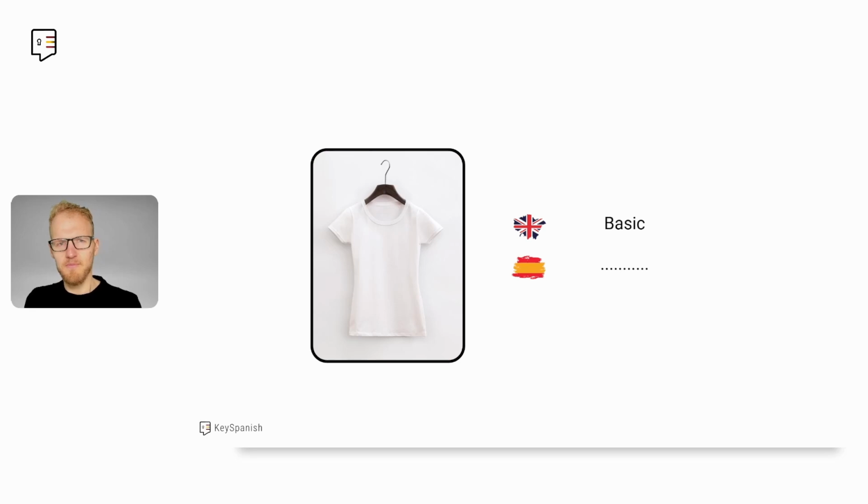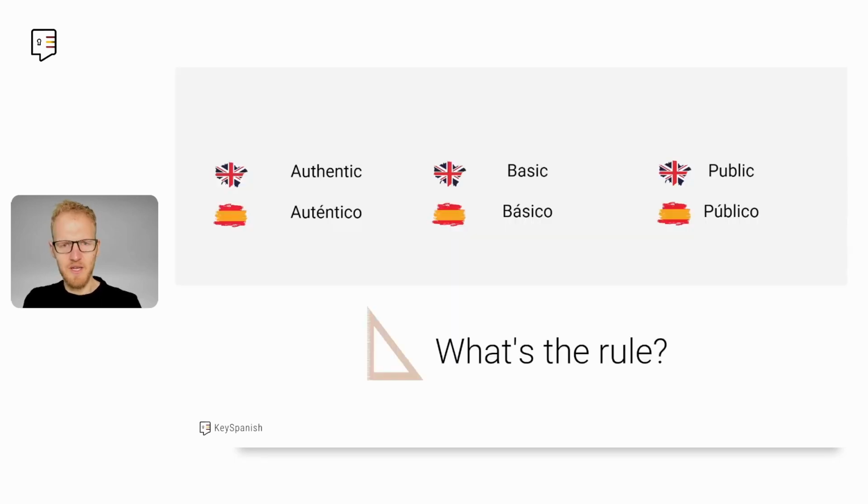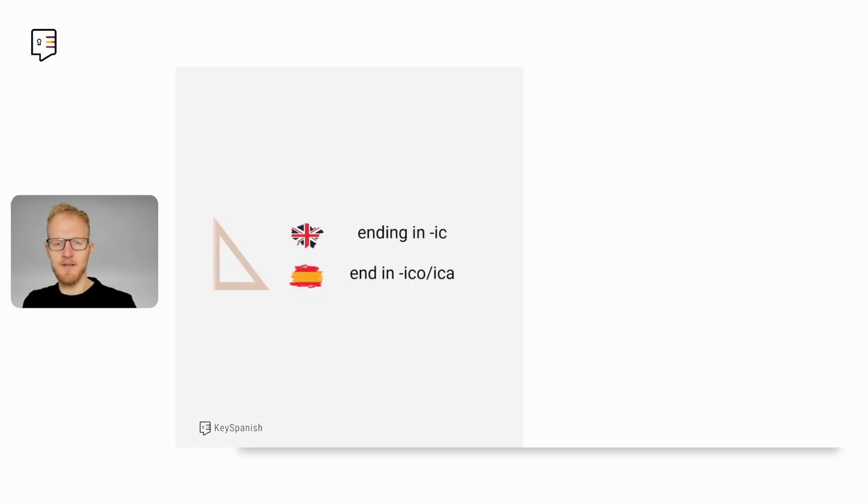What about basic? Básico. And public? Público. Seeing these three examples, authentic, auténtico, basic, básico, public, público, what's the rule here? What's the rule for the cognates, the near-perfect cognates? Words that in English end in -ic, in Spanish end in -ico, -ica.